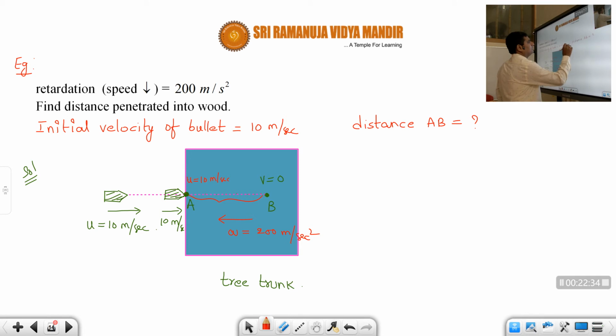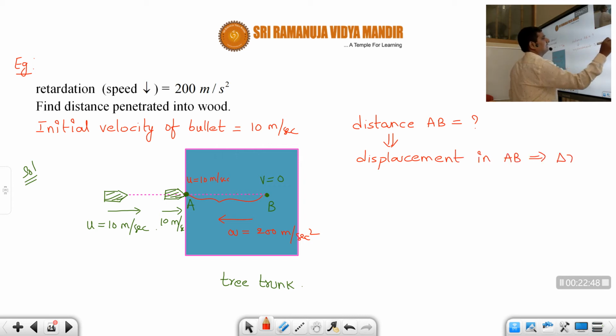So as long as the body is not taking a U-turn and traveling in a straight line, distance is equal to displacement. So we can calculate the displacement in AB, which is nothing but delta x. Now how to get it, students? What are the known values? U is known. Final velocity is also known.